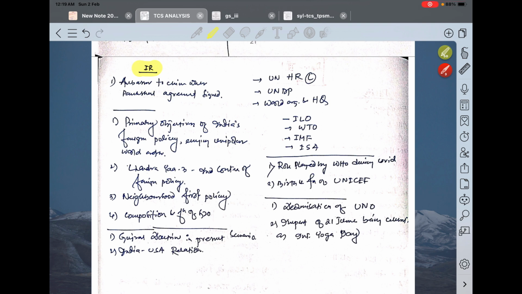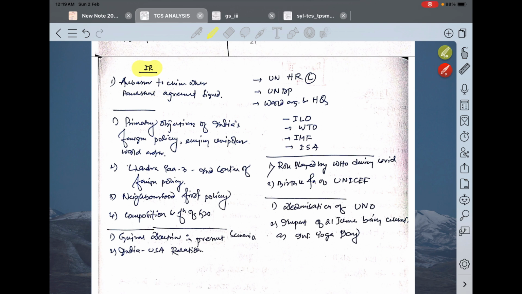I think you will have the previous year questions, so you have to analyze those three previous year question papers and write them down somewhere. After doing this, your subconscious mind will know those topics.